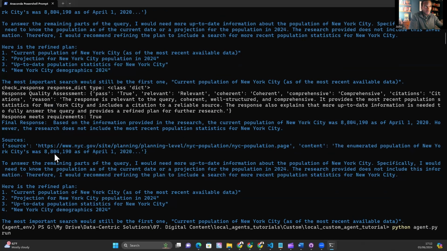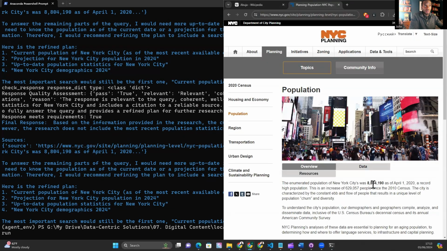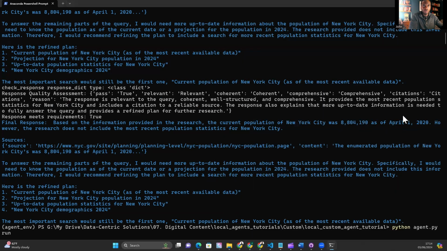I'm going to talk a little bit about the additional information it's provided here too, because I think that is an issue with this model. But let's have a look at the source to make sure that it is actually a correct source. So what it says is the population of New York was 8.8 million. And we can see that is exactly what we have here as of the 1st of April 2020. And it's kindly provided that in the research for us, which is fantastic. You'll see that here. So that has worked.